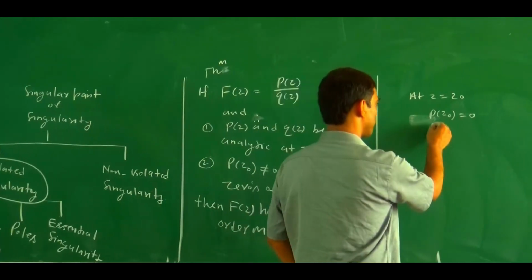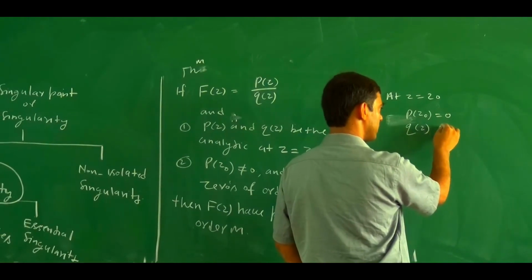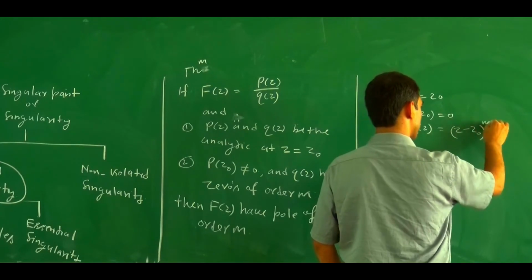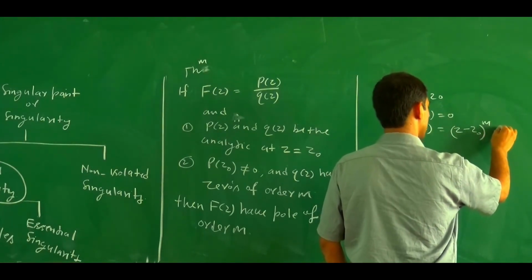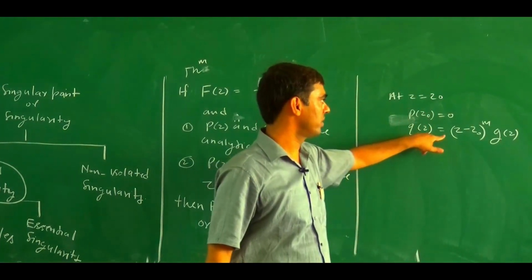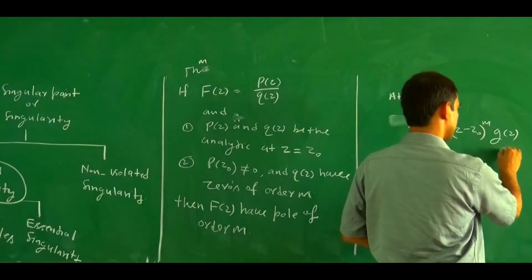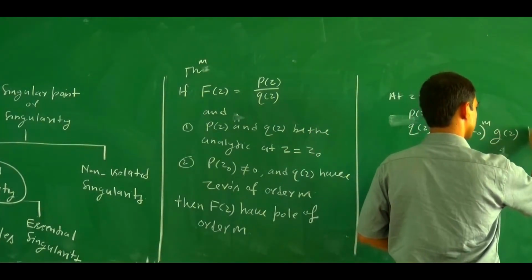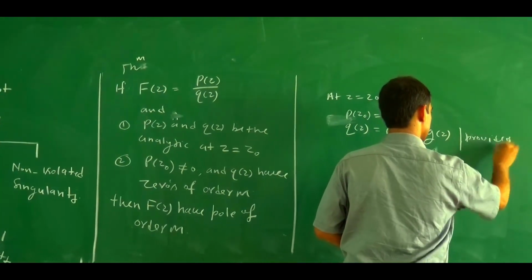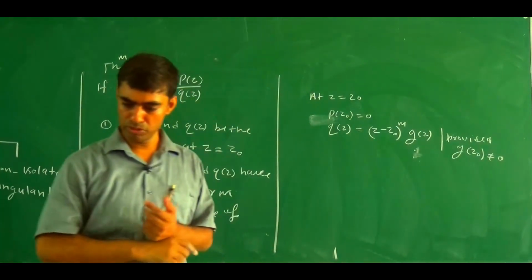If q(z) has a zero of order m, then this can be written as q(z) equals (z minus z0) to the power m times phi(z), provided phi(z0) does not equal 0.